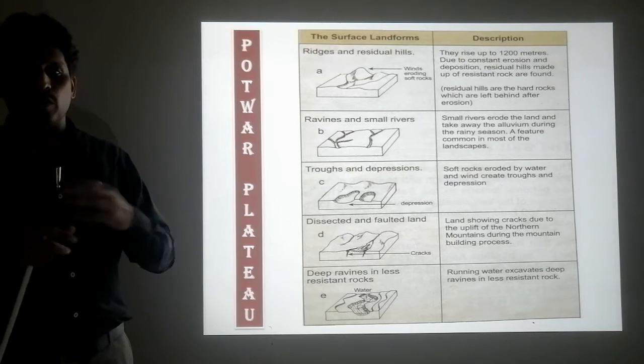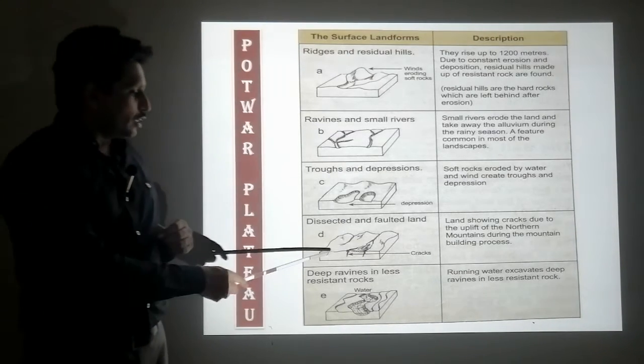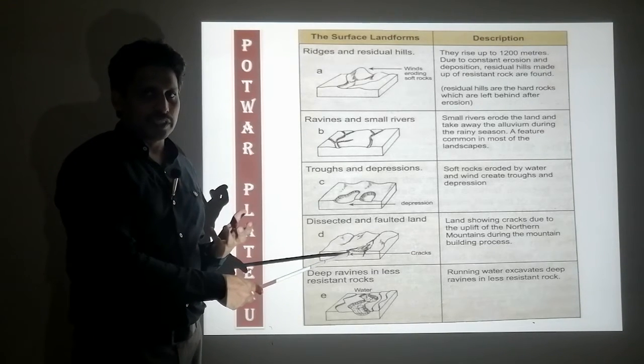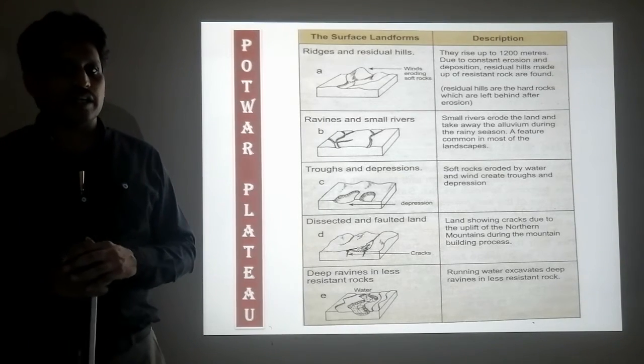And when these mountain ranges came into being at this time, the Pothohar plateau also got dissected. The cracks are produced here, ठीक है, and it got faulted. एक और वजह भी हो सकती है faulted land की.